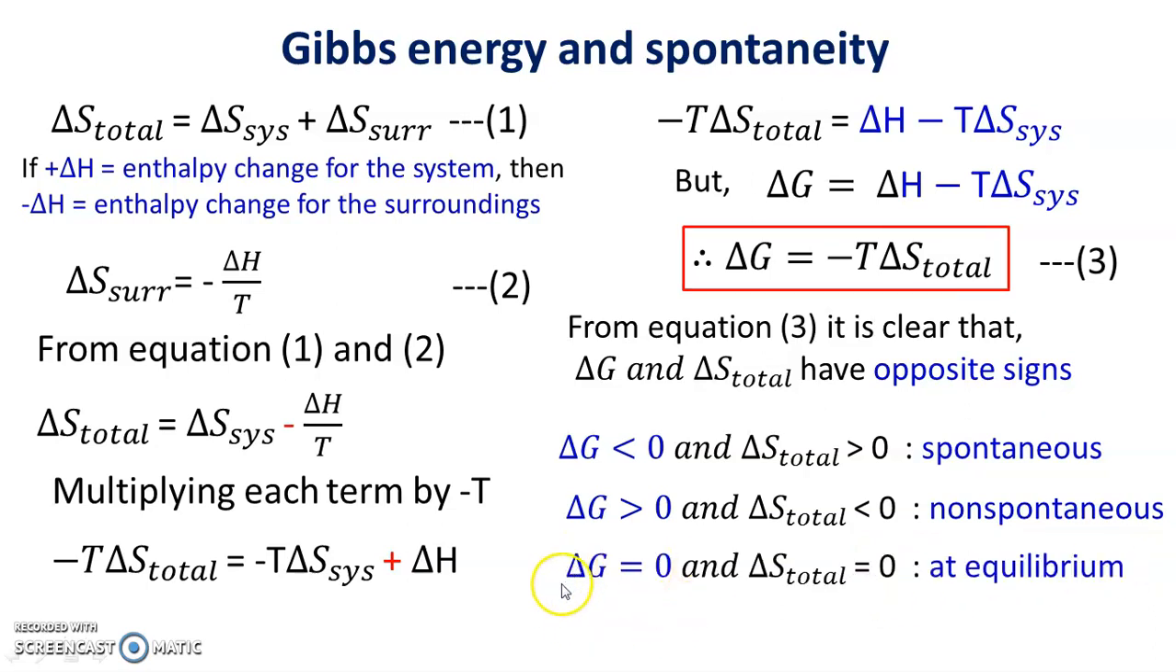And third condition is, if delta G is 0 and delta S total is 0, system or process is at equilibrium. So this is what is Gibbs energy and spontaneity. So spontaneity depends upon Gibbs energy, and Gibbs energy is considered for system alone and not for surroundings, and therefore it is very convenient to express spontaneity of the process in terms of Gibbs energy, which is the thermodynamic property of system alone.